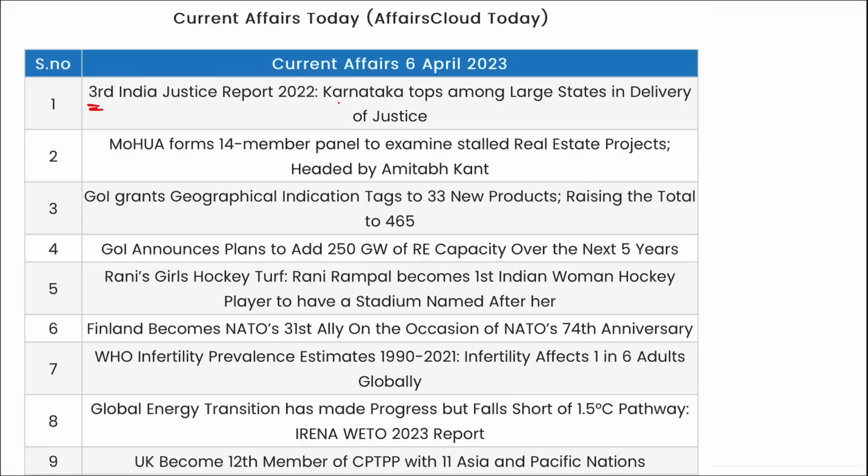The Third India Justice Report was released, and Karnataka topped among the large states in terms of delivery of justice, and in terms of small states below 1 crore population, it was Sikkim.